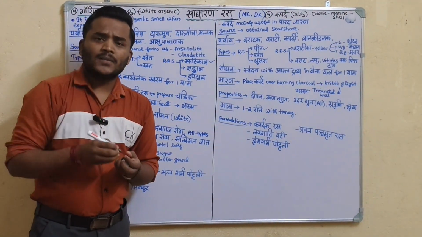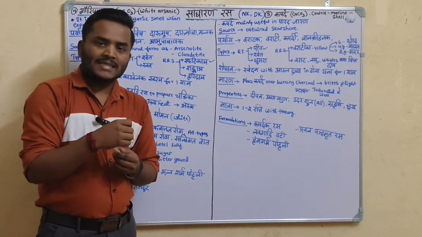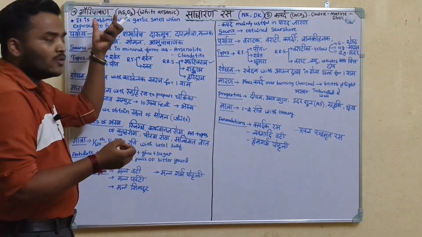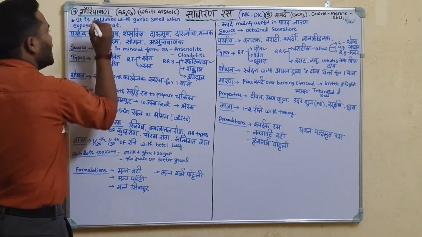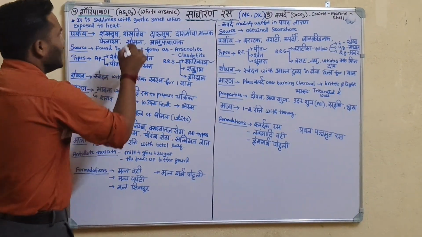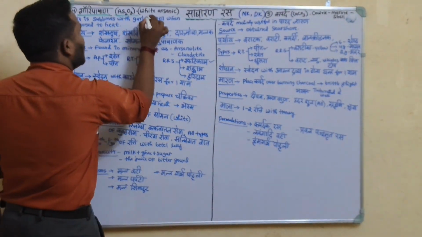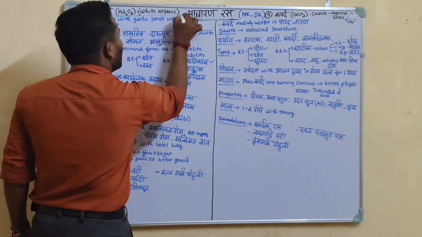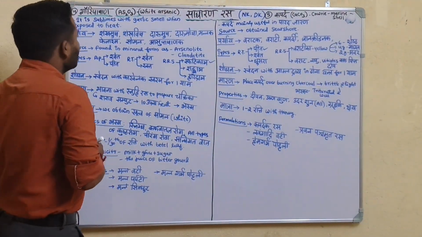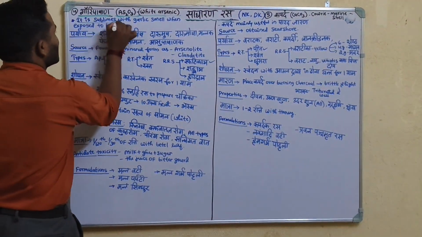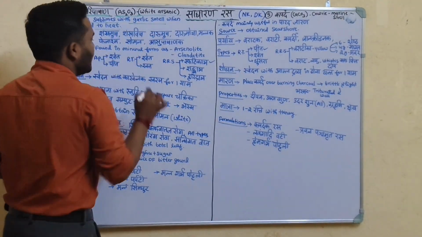I already said in Uparasa while discussing the arsenic compounds, and I also mentioned Gauri Pashana. It is also an arsenic compound. The chemical formula is As2O3. It is called white arsenic. It sublimes with a garlicky smell when exposed to heat.